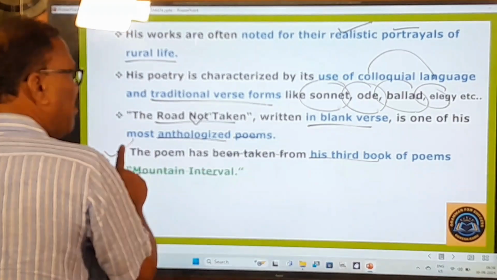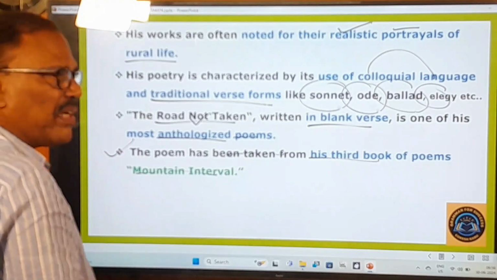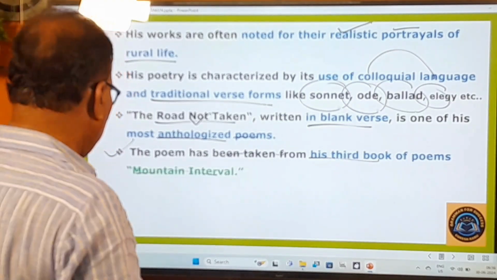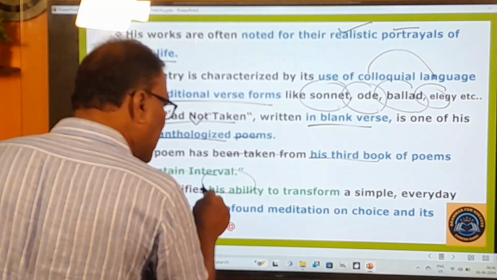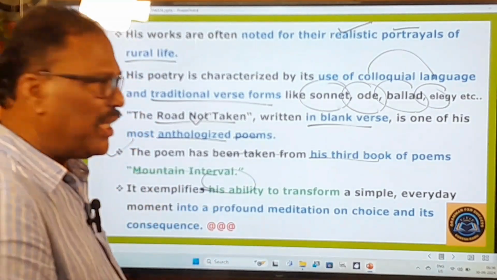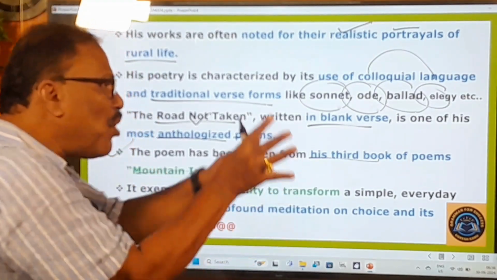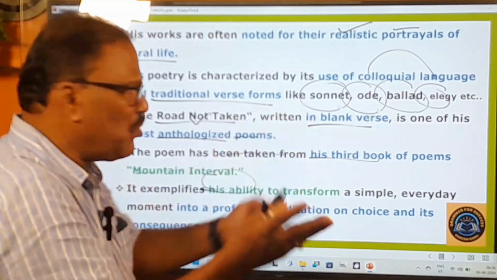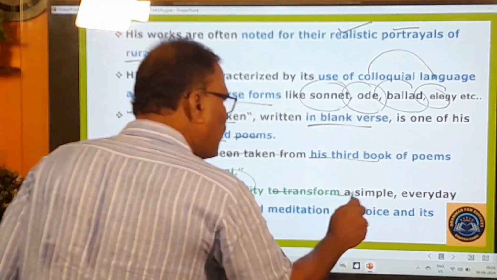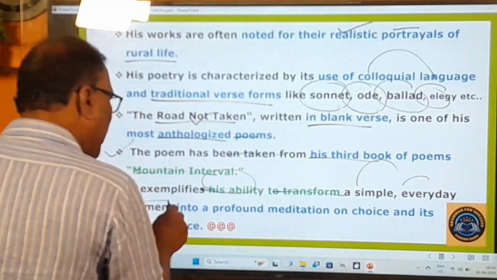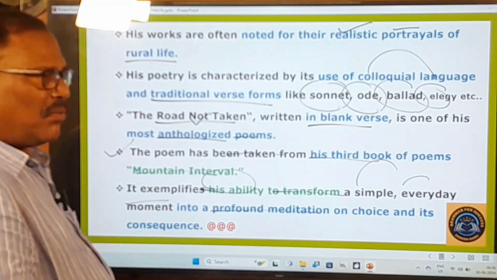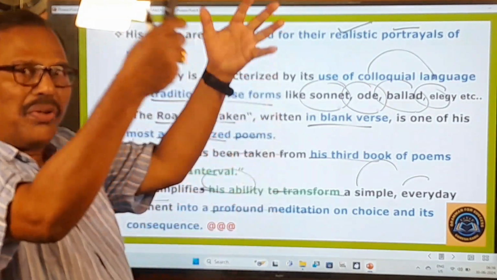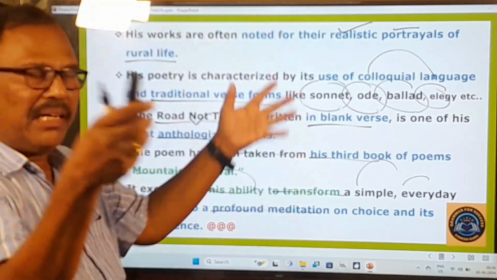This is a very important point from your examination point of view, right? And here the poem exemplifies his ability. What does this poem do? It exemplifies, it demonstrates, it exhibits his ability to transform a simple and everyday movement into a profound meditation. You know, a simple thing is glorified or made bigger and bigger.